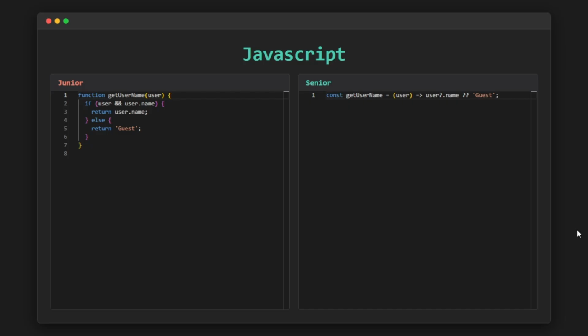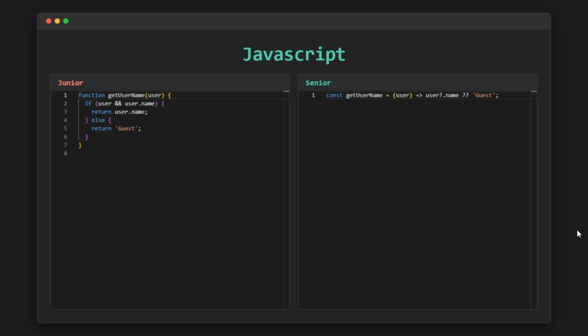However, when we look at this code from a senior developer's perspective, we start to notice some limitations. First, the logic is a bit too long for such a simple task. We're just trying to read a value and apply a default, but we already need an if-else statement. As the number of cases grows, this can make the code more verbose than necessary.